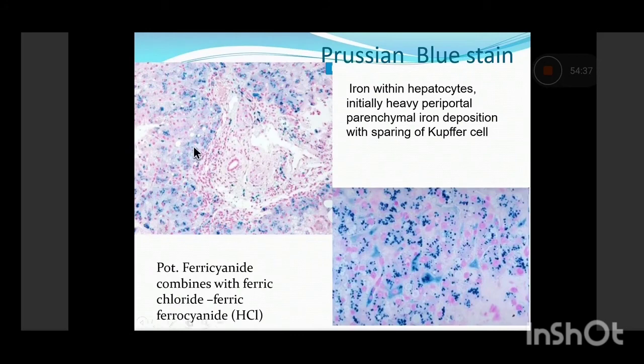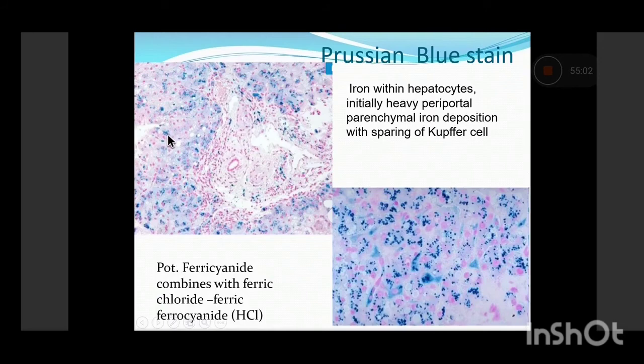Now how do we confirm that this is hemosiderin? Now this is very important. So this is a Prussian blue stain. Prussian blue stain is a kind of special stain which confirms that this pigment is hemosiderin. How it works, basically we have potassium ferricyanide and we treat the sections with dilute HCl. Now potassium ferricyanide combines with the ferric ions.